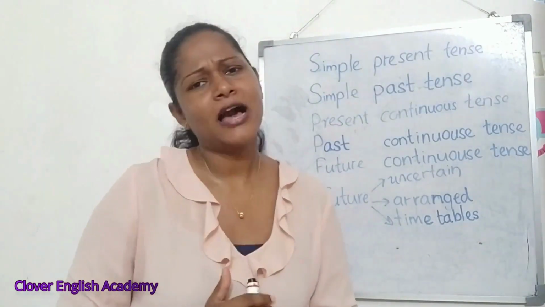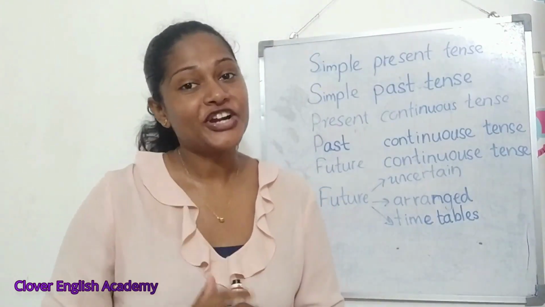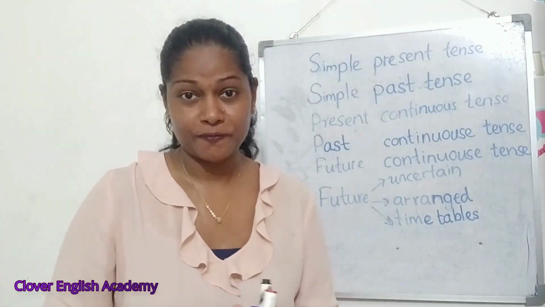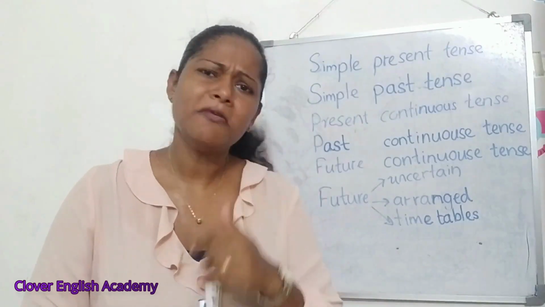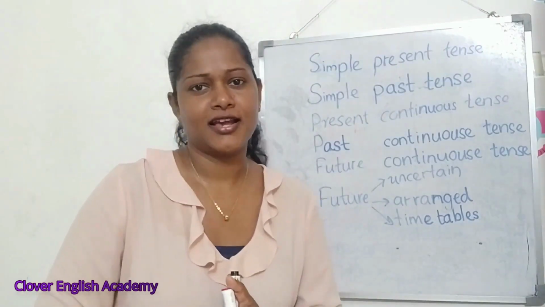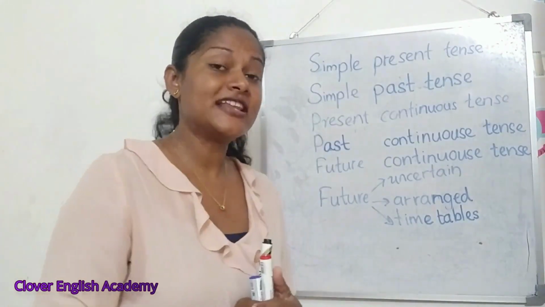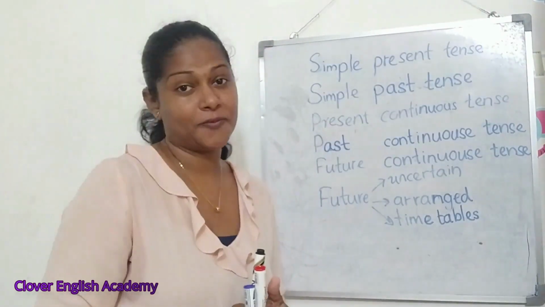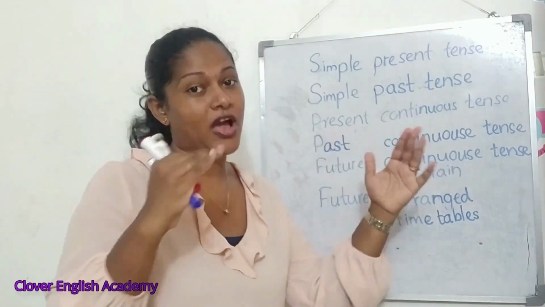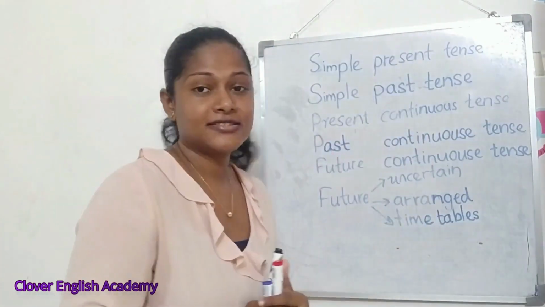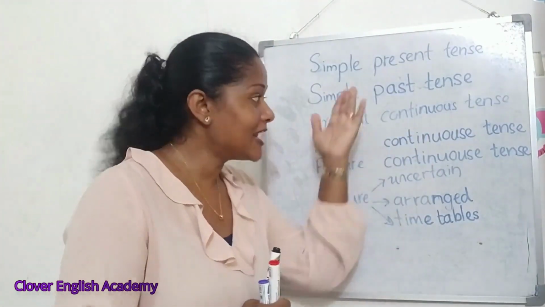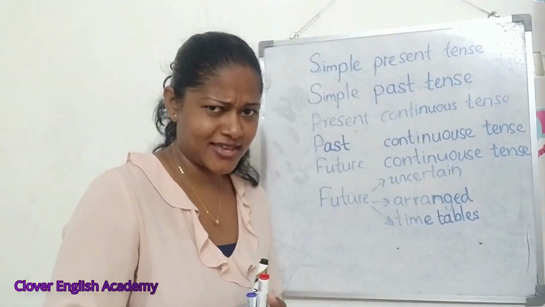Right. Before coming to the new lesson, let's recall what we have done up to now. By now we have discussed some of the tenses in English, especially under active voice. So what are they?